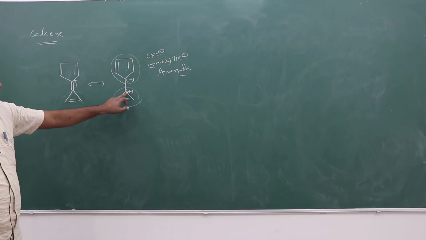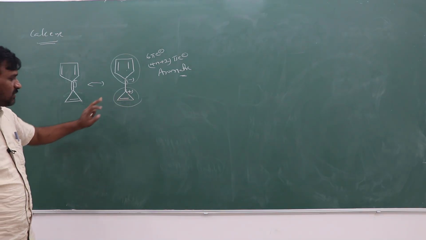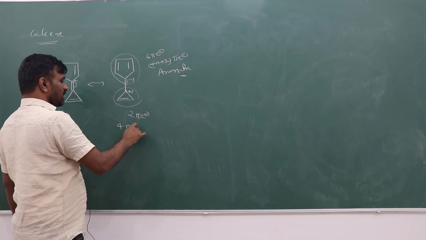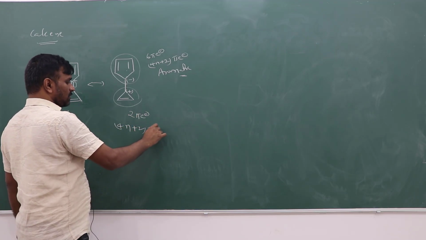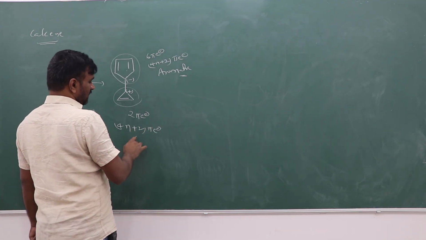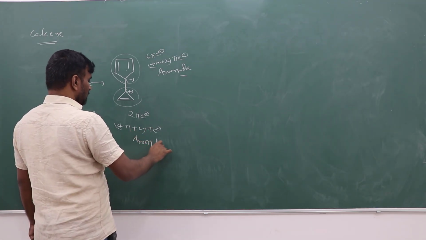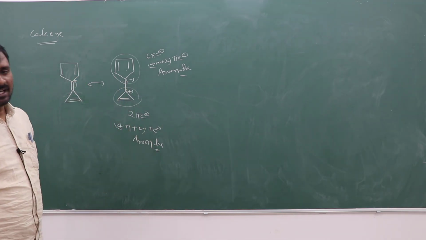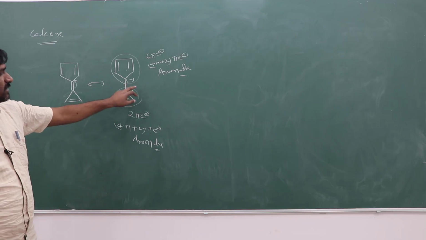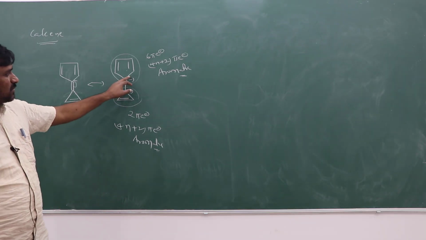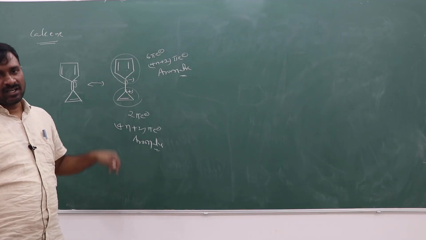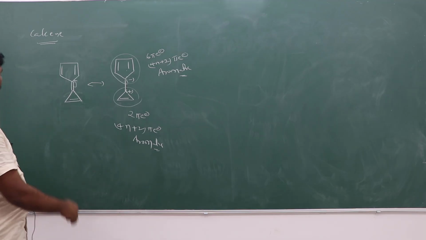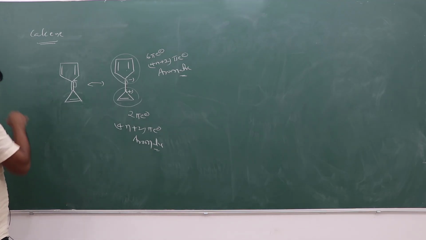Taking the other ring, it has sp2 carbons and 2 pi electrons. It follows Huckel's 4n plus 2 pi electron rule with n equal to 0, so this ring is also independently aromatic. The whole molecule then gets aromatic character, with negative and positive charge. If it were the opposite, positive and negative, both would be anti-aromatic. Suppose a seven-member ring is there.